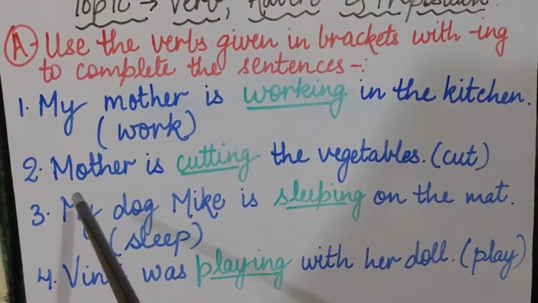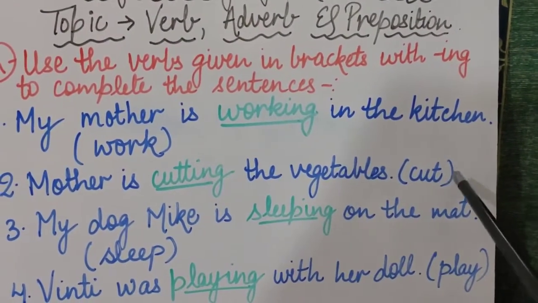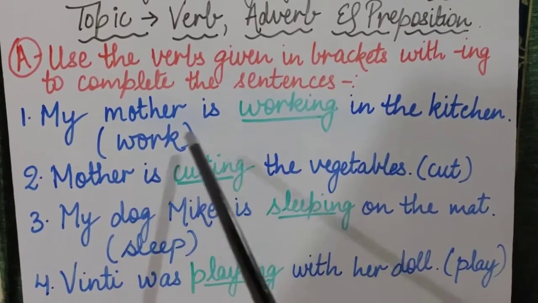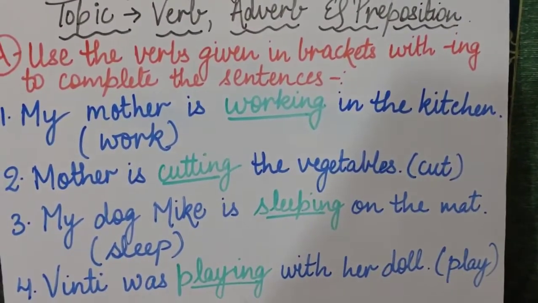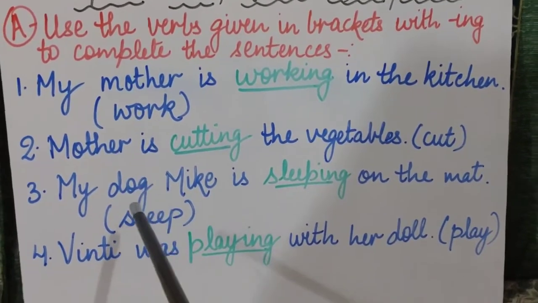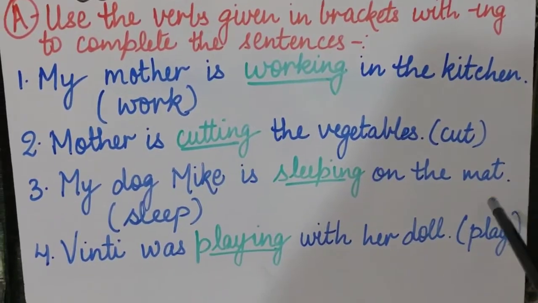Then coming to the second sentence, mother is dash the vegetables, and the verb word is cut. So what is mother doing? Mother is cutting the vegetables. Cutting. Clear?